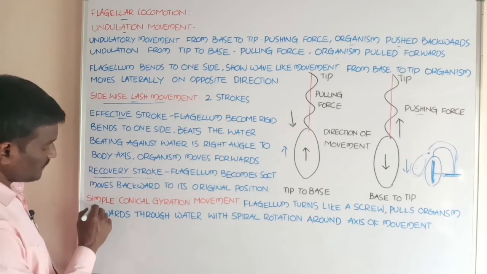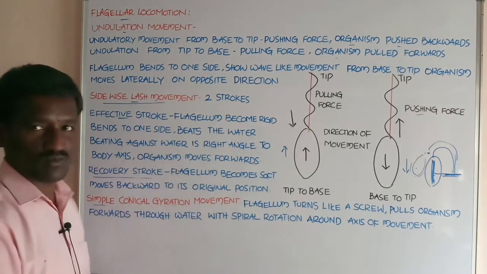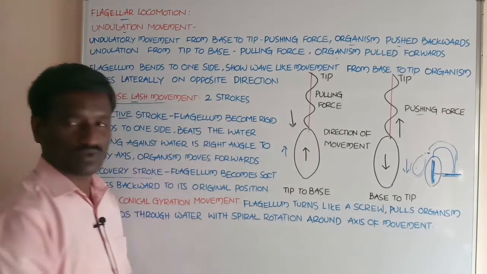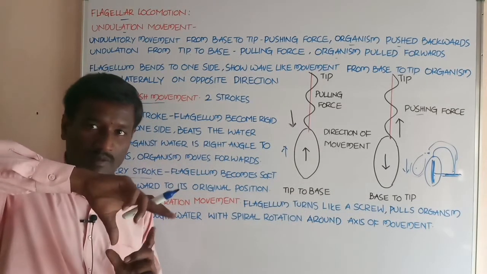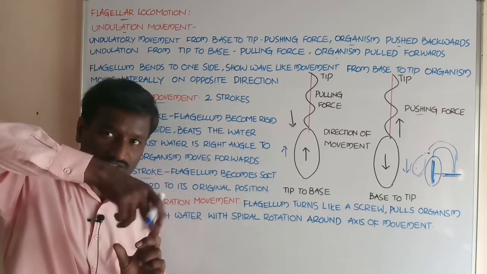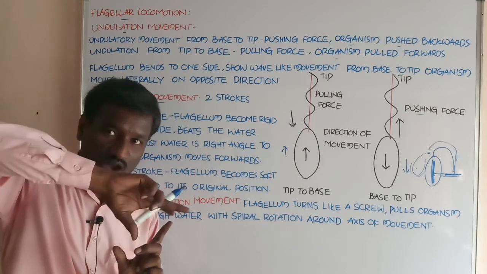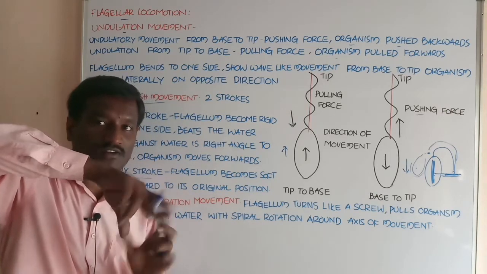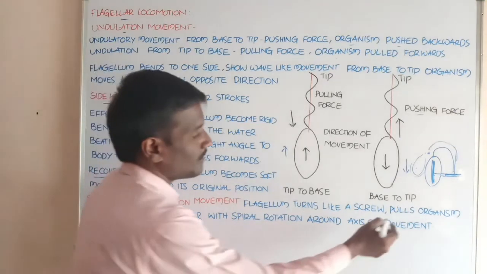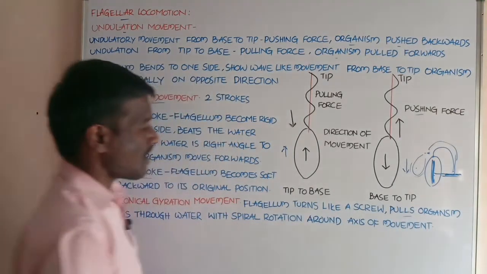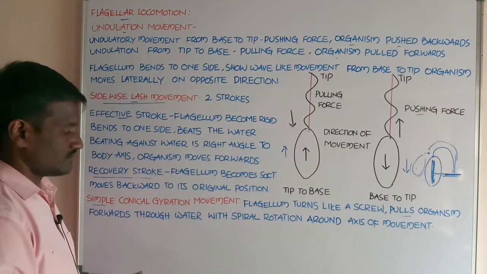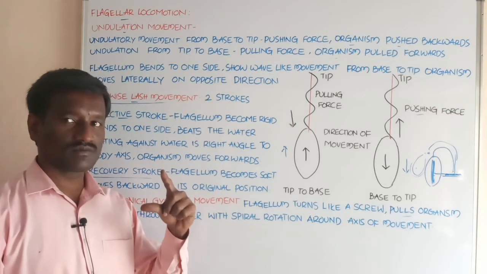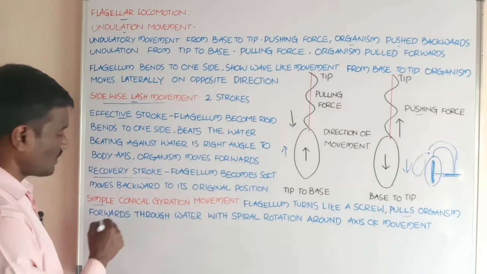Next, third one, simple conical gyration movement. The flagellum turns like a screw. Student, this is a screw-like, rapid cyclic movement shown by the flagellum, and at the same time it pulls the organism forward through the water.